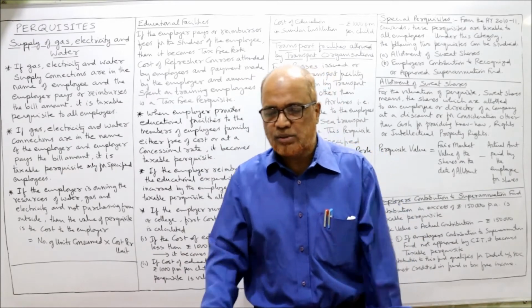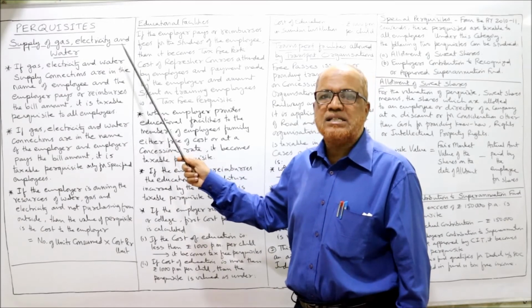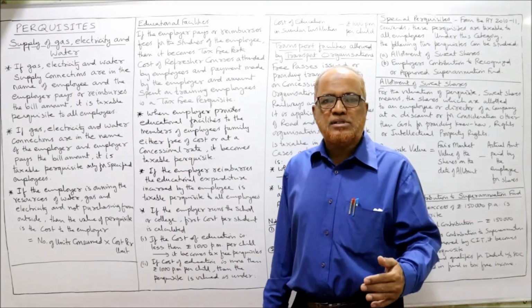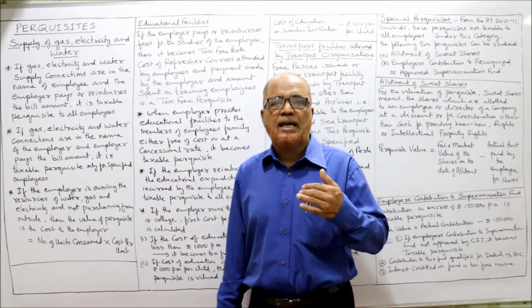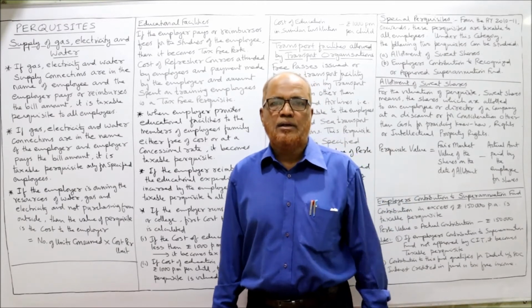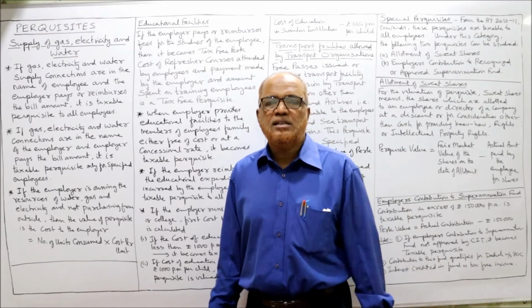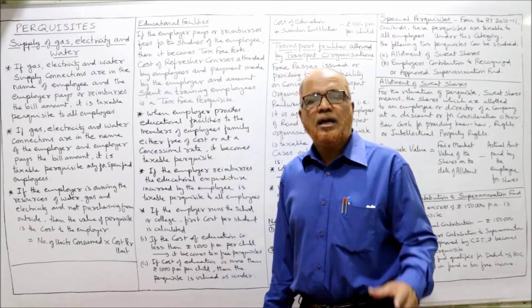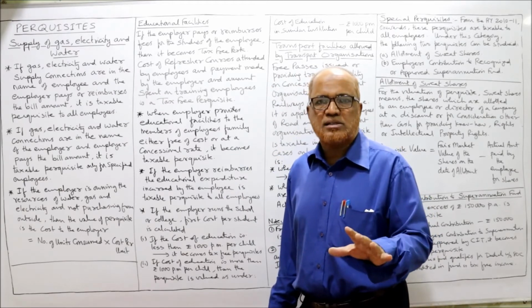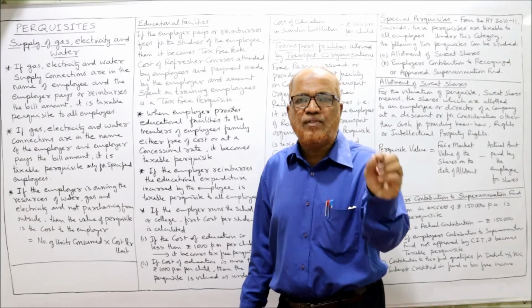The third perquisite is this one: supply of gas, electricity and water. Sometimes the employer will supply the gas, electricity or water to the residence of the employee. The employee is getting the benefit free of cost. The employee is getting these services from the employer. Income Tax Act says it will be taxable. But this is taxable only if the employee is a specified employee.